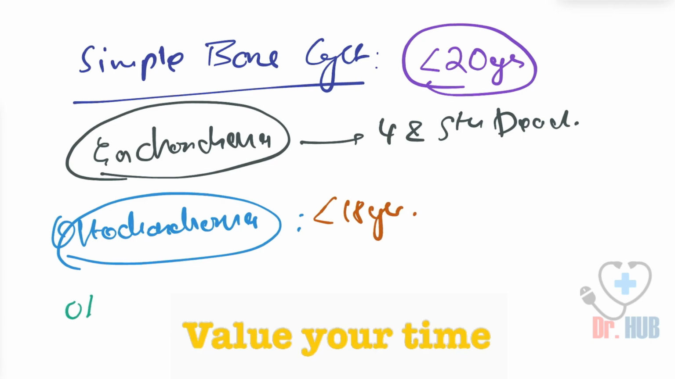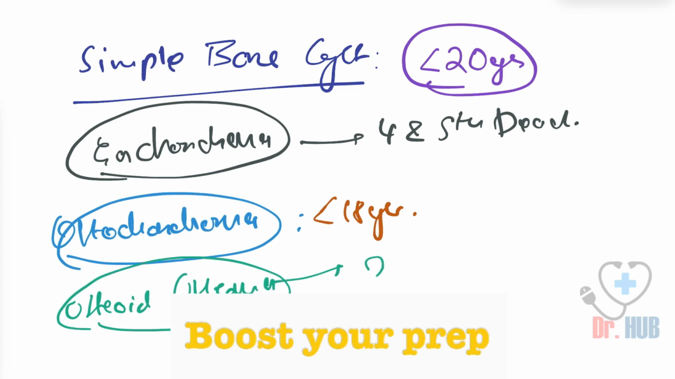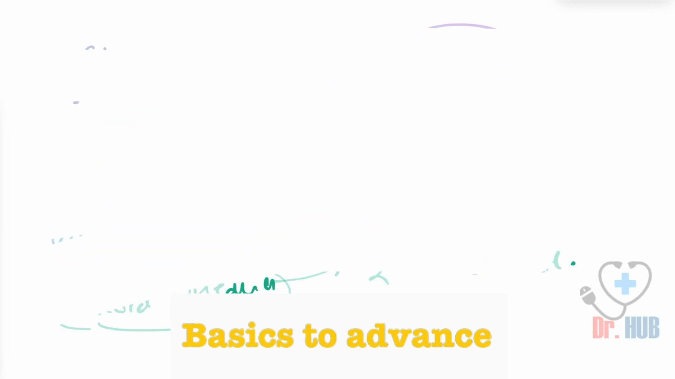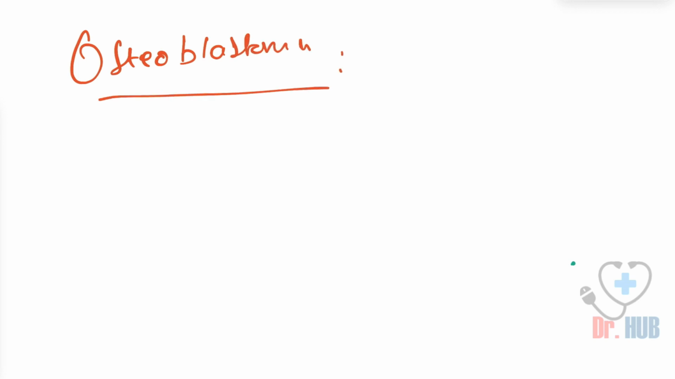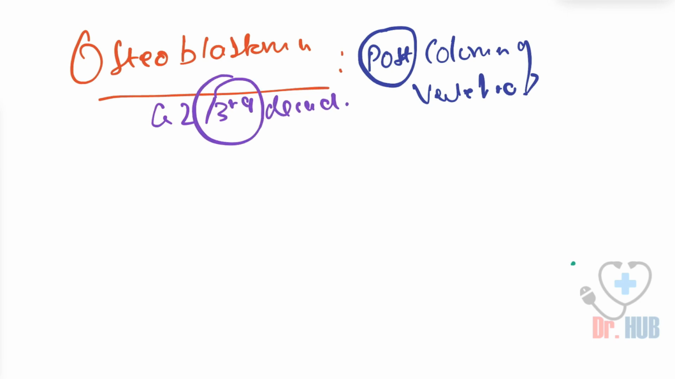Then comes the osteoid osteoma. This is seen in the 2nd and the 3rd decade of life. Then we move on to the osteoblastoma. In the case of osteoblastoma, there is involvement of the posterior column of the vertebra, and it is present in the 2nd and 3rd decade of life. This is the osteoblastoma.